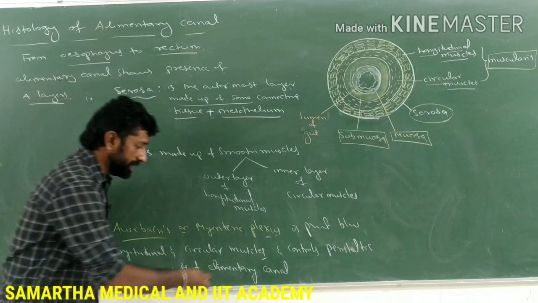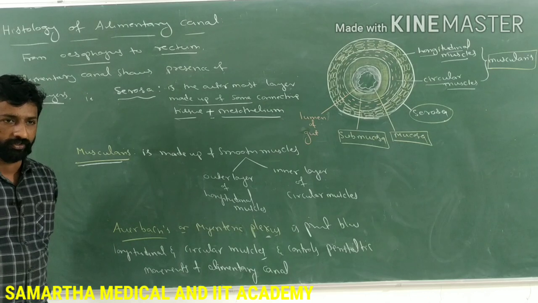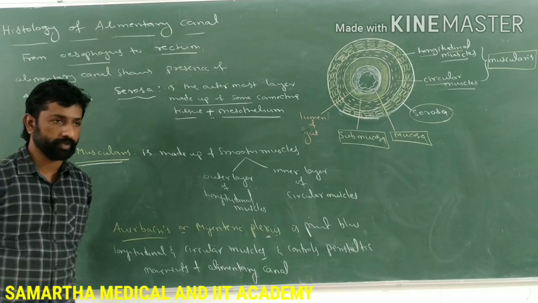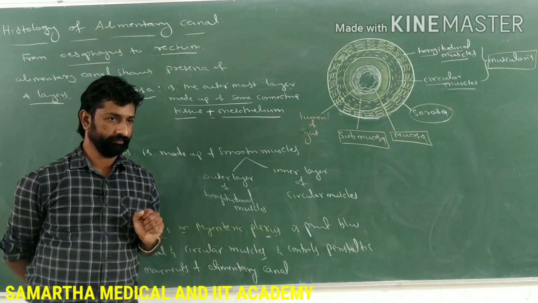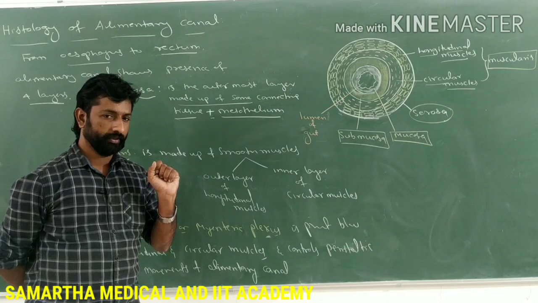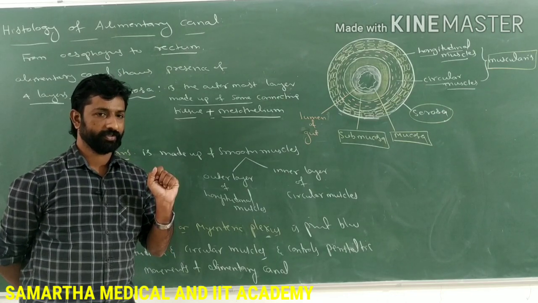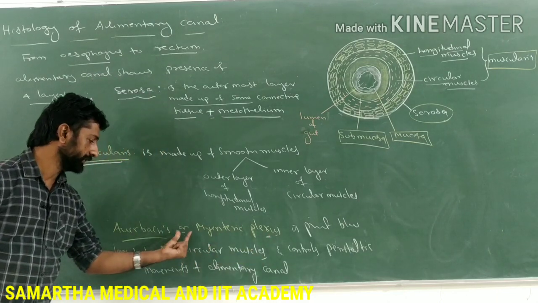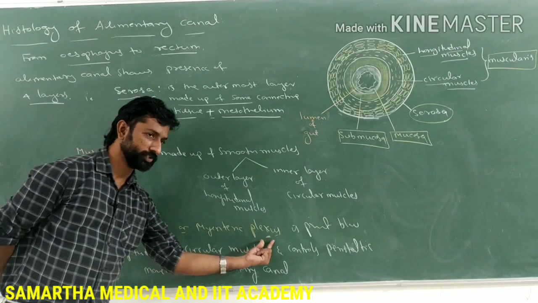Then what is the meaning of this plexus? You know that each and every organ or tissue present in our body is under the control of the nervous system and the endocrine system, right? So the plexus here controls the peristaltic movement, which means it must belong to the nervous system.